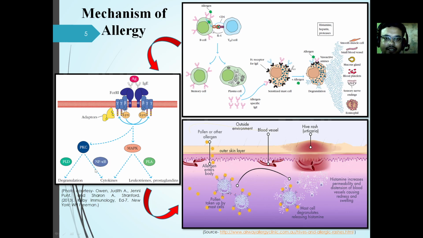The PKC also activates NF-kappa B, which leads to the production and release of cytokines. Lyn also activates MAPK, which goes on to activate phospholipase A by phosphorylation and leads to much more production of leukotriene and prostaglandin. Thus, due to the cross-linking of the IgE receptor molecules, the release of various inflammatory mediators like vasoactive amines, cytokines, leukotrienes, and prostaglandins takes place. It results in the clinical manifestation of various allergic symptoms like rhinitis, urticaria, etc.